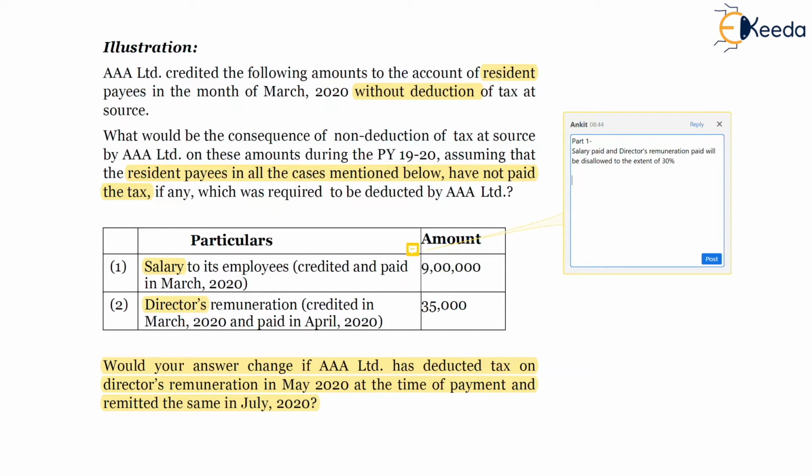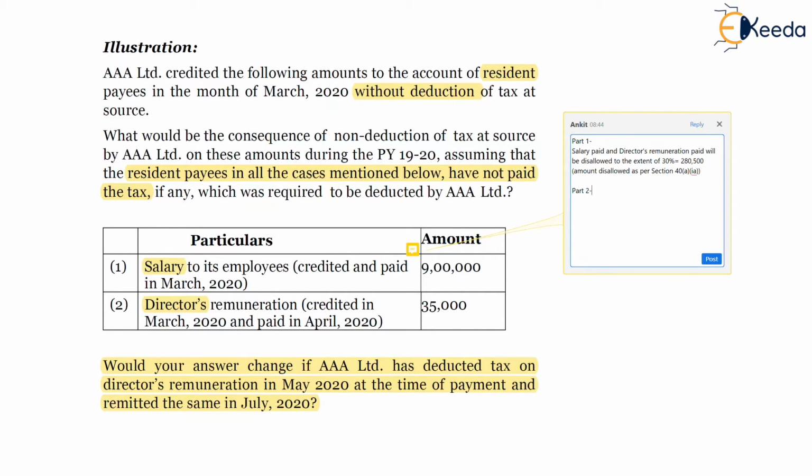So friends, 30% of 9,35,000, which is 2,80,500, is the amount which will be disallowed in the hands of the SSC as per section 40A(1)(a). This is part 1.